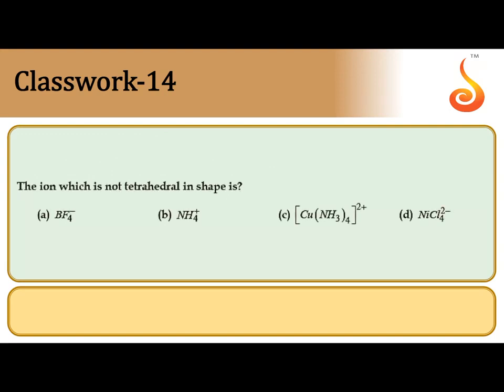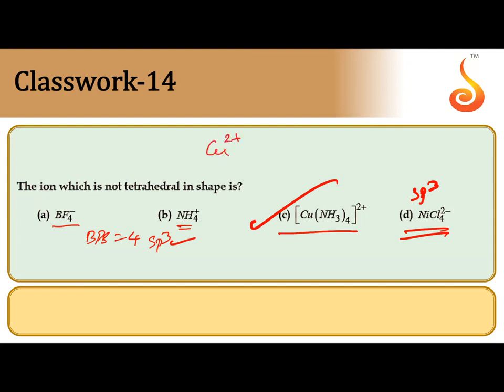Which ion is not tetrahedral in shape? BF4 minus has 4 bond pairs, sp3 hybridization. In NH4 plus also the same hybridization. In nickel tetrachloride, just now we have discussed sp3 hybridization, tetrahedral shape. So the correct answer is C.